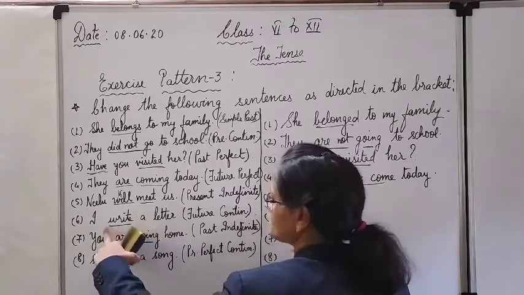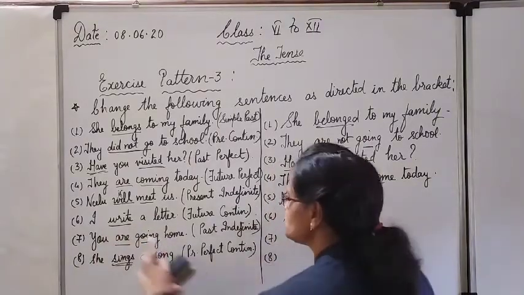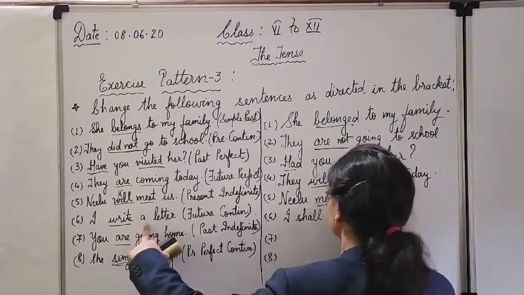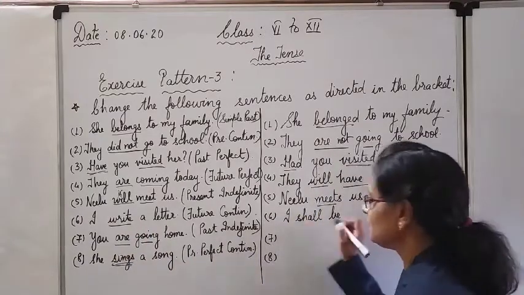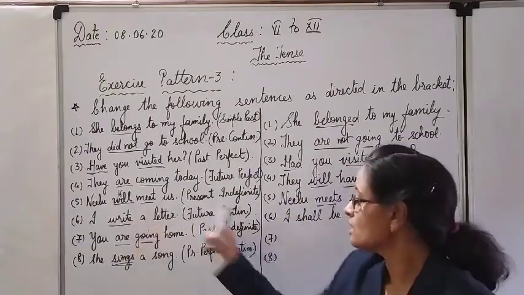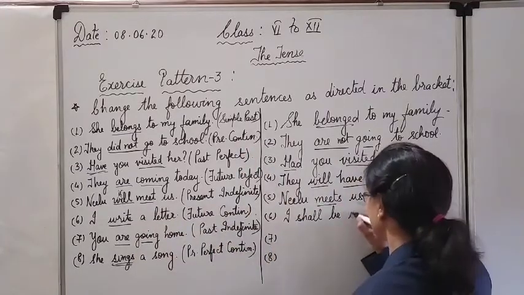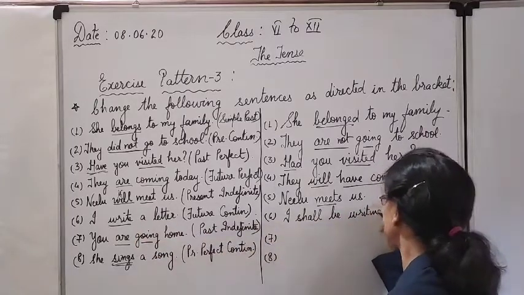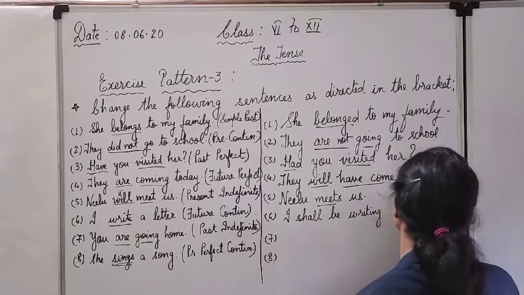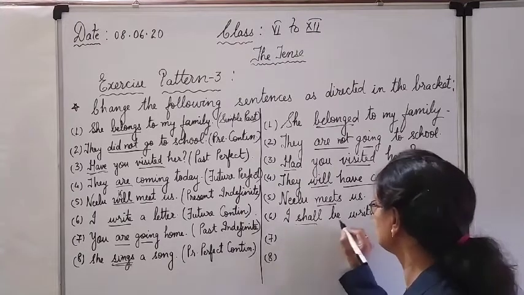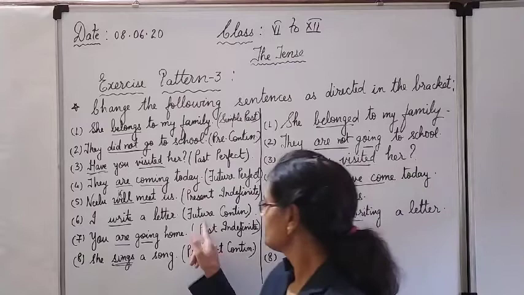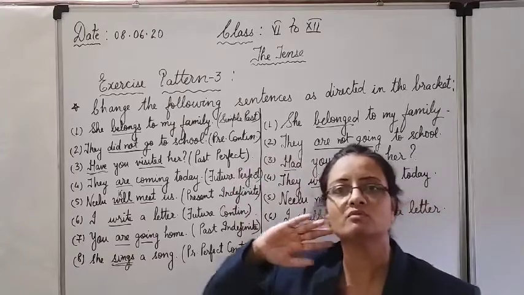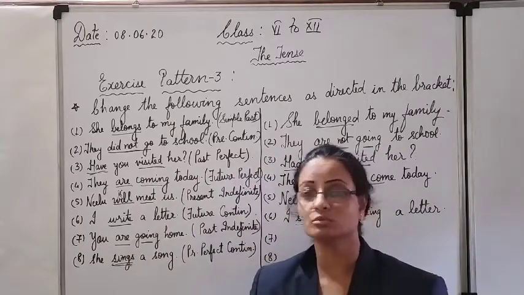So I, shall or will? Yes, shall. Shall goes with I and we. I shall. Then you have to add the helping verb and main verb with this be. Main verb write. So continuous, first form and ing. Write carries the vowel e at the end. Remove the e and put ing. Writing a letter. Clear? So shall, future, and this is continuous. Clear? This is the way. If you learn these names by tricks, you will never forget. No need to learn the formula by heart. Try to make your own formula.